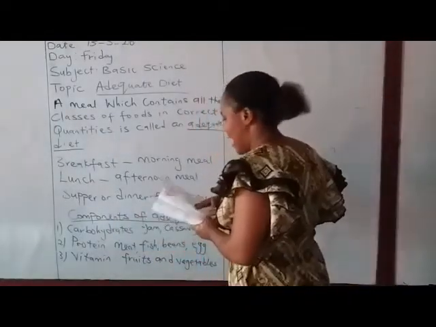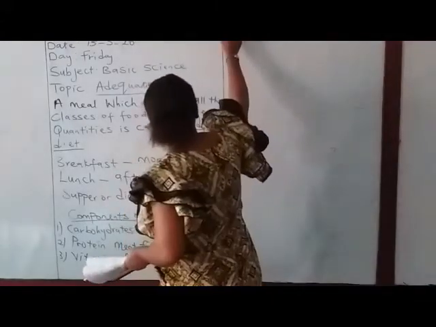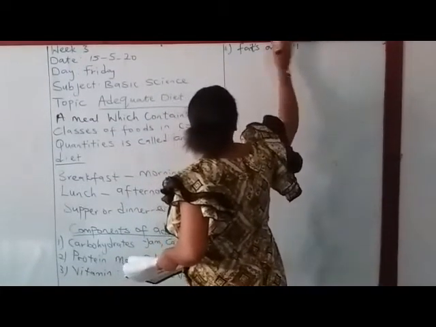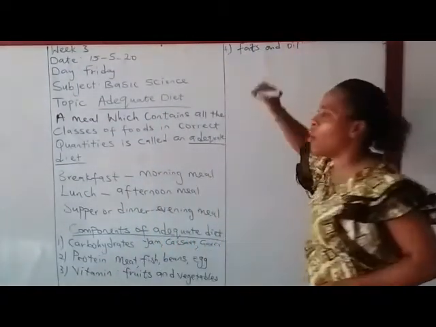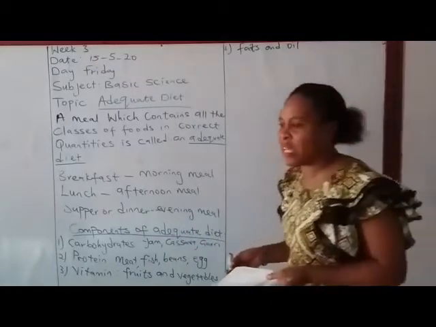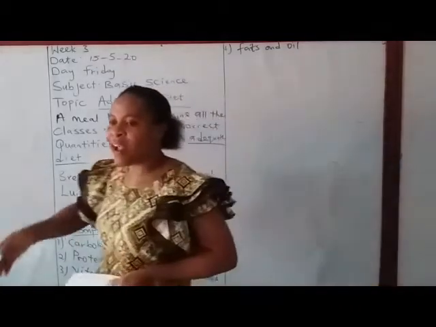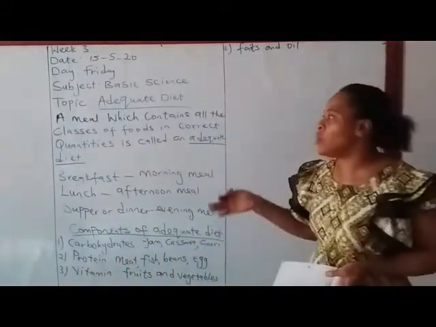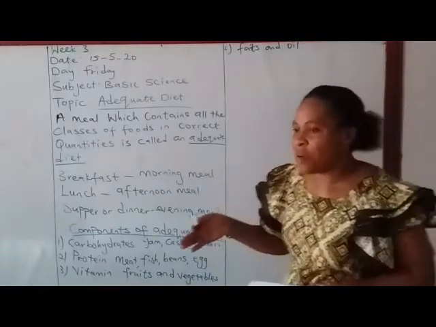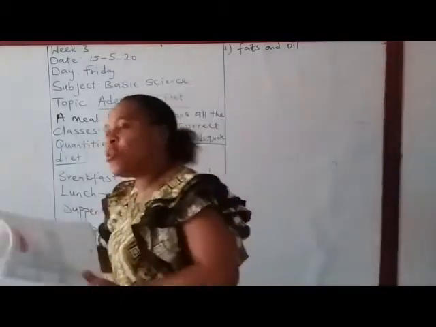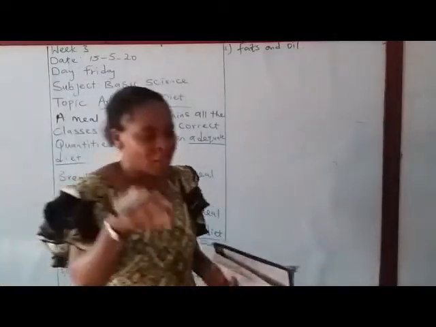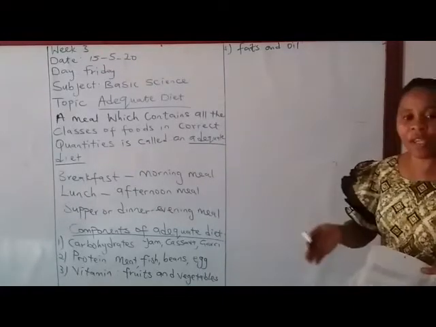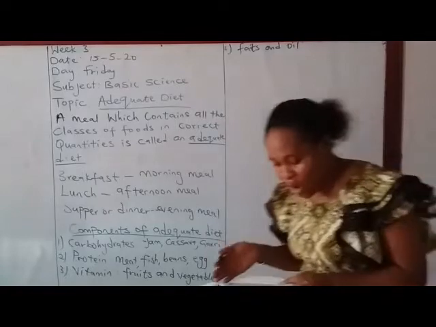Another component of an adequate diet is fats and oil. When you talk of fats and oil, you mean groundnut. You know that there is oil in groundnut. The groundnut oil we use in frying meat, in frying akara, in frying potato, when you fry your potato with groundnut oil, the oil gets absorbed inside the potato, you eat it and it nourishes your body. Even the margarine, the butter used in eating bread, comes under fat and oil. So it is also a component of an adequate diet.